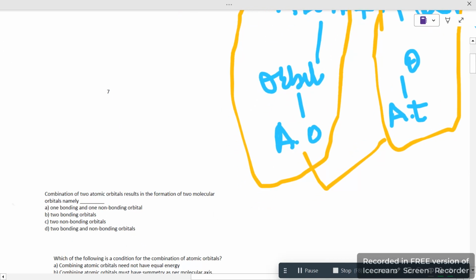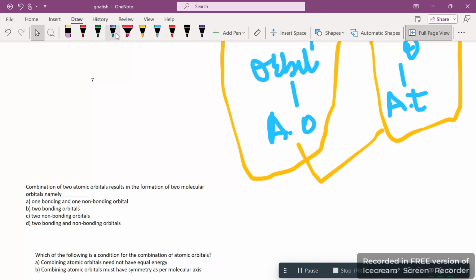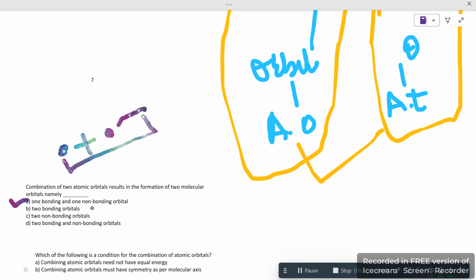So let's discuss one MCQ: combination of two atomic orbitals results in two molecular orbitals. So what does this mean here? The right answer would be the first. How? Just because if one atom is combining, forming a molecule, then that molecule is also known as a bonding or non-bonding orbital. But these three are wrong, because the combination of two atomic orbitals means that if two atomic orbitals combine, in the result they will form two molecular orbitals. That is of course right.